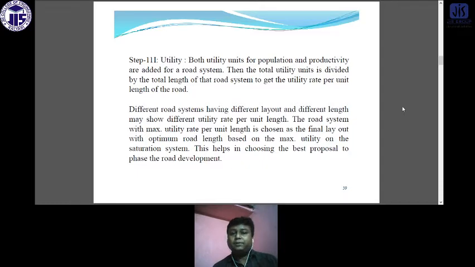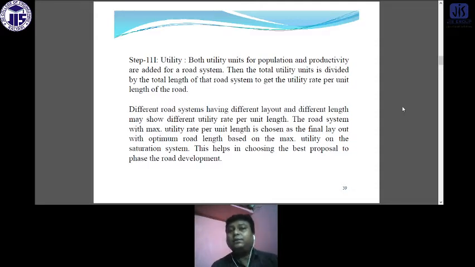Next, step 3 is the utility. Both the utility units for population and productivity are added for a road system. Then the total utility units are divided by the total length of the road system to get the utility rate per unit length of the road. Suppose in a village there are 1000 vehicles, and I have a road length of, say, 10 kilometers in the village. So the utility is 10 kilometers divided by 1000, meaning what is the utility of that road per unit.